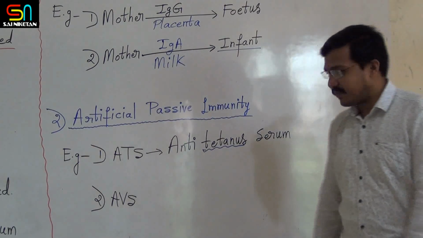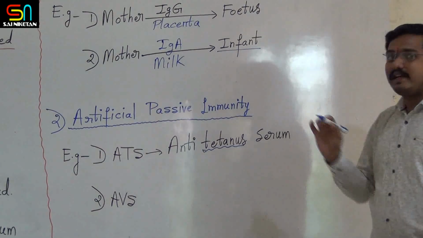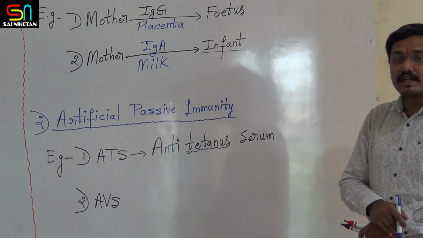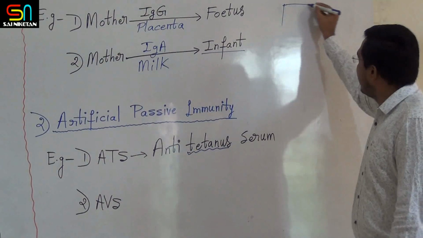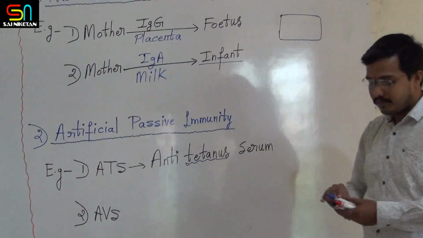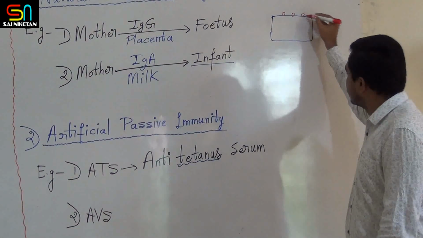Listen here. This is related to the disease called tetanus. Tetanus is a disease caused by a bacteria called Clostridium tetani. Think that this is the bacteria that is causing tetanus. On the surface of this bacteria there are antigens.